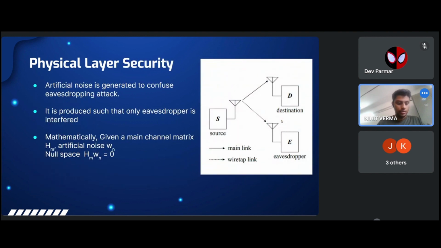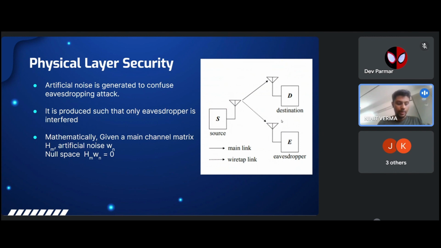So artificial noise is used as a security measure to confuse eavesdroppers during wireless communication. The concept is to introduce additional noise in the transmission that interferes specifically with the eavesdropper's ability to decode the transmitted data. Mathematically, this is achieved by generating noise, artificial noise, denoted as Wn, in such a way that it lies in the null space of the main channel matrix Hm.